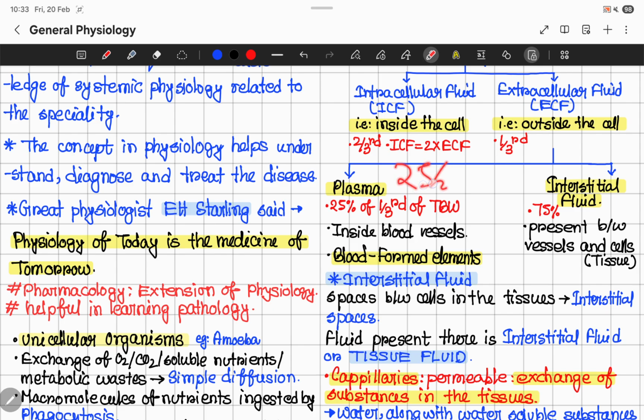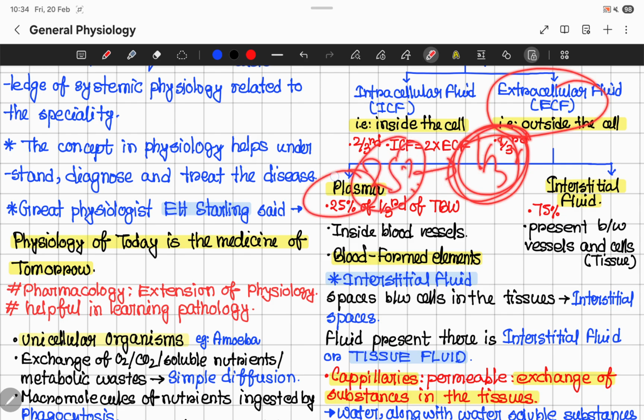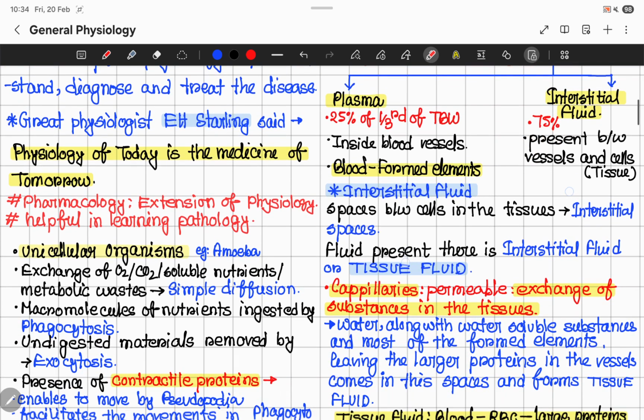So 25% of the one third of the total body water, extracellular fluid is one third of total body water, and 25% of that one third, that is plasma, and the remaining 75% is interstitial fluid. Okay, so plasma is present inside the blood vessels because it is blood without the formed elements, and interstitial fluid is present between the vessels and the cells.